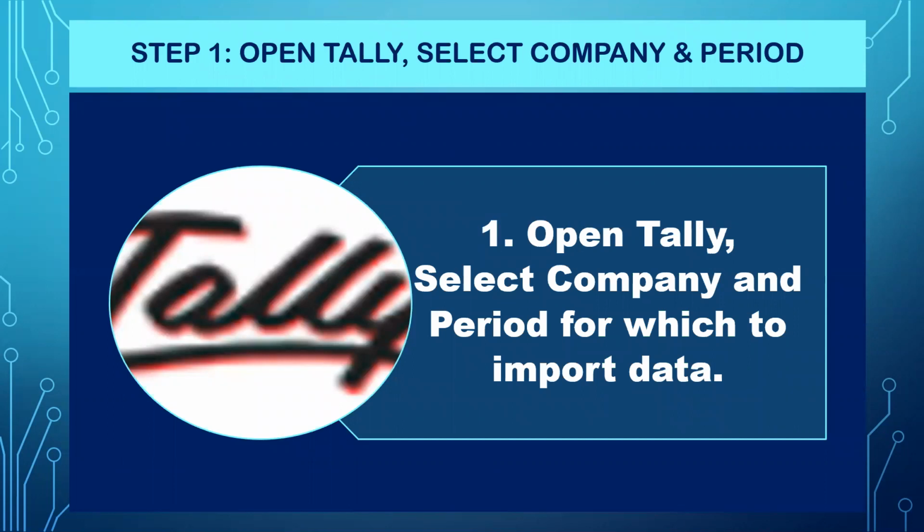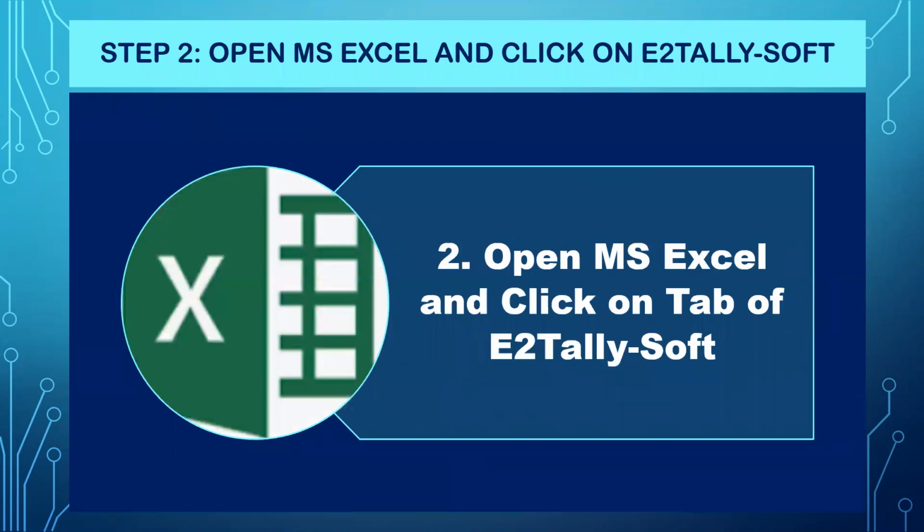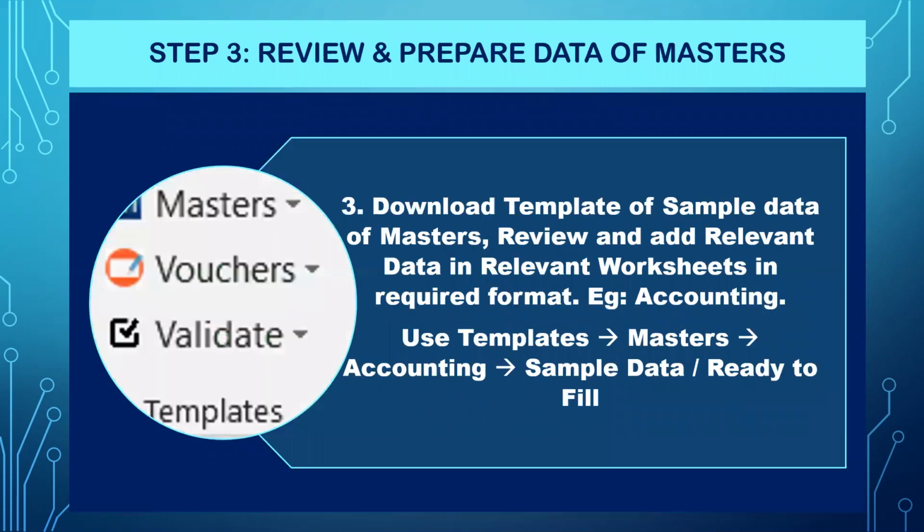So to summarize, let's walk through the steps one by one. Open Tally and select the company and the period for which you want to import the data. Second, open MS Excel and click on the tab of E2TallySoft. You download the template and the sample data of the masters, review and add the relevant data in the relevant worksheets.